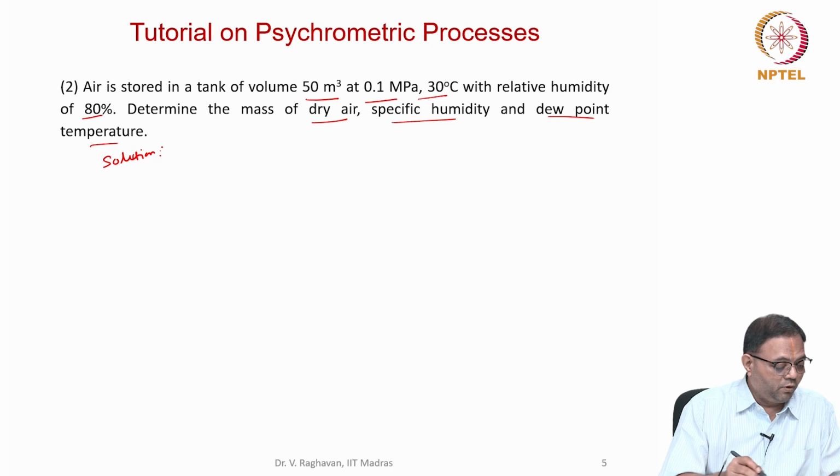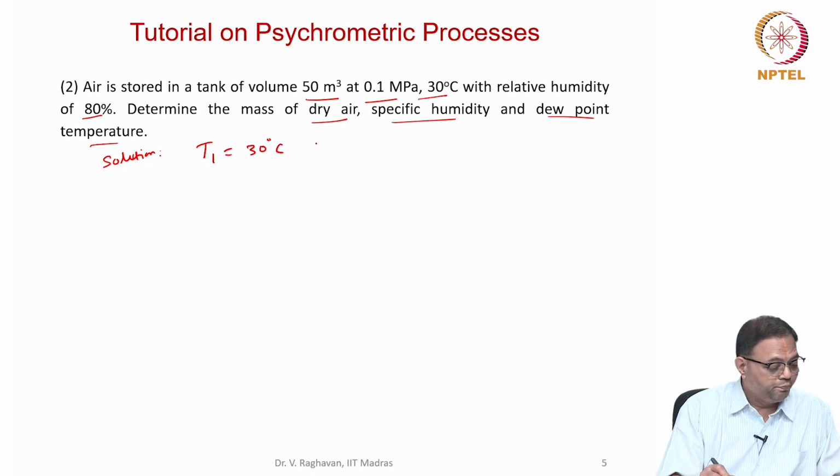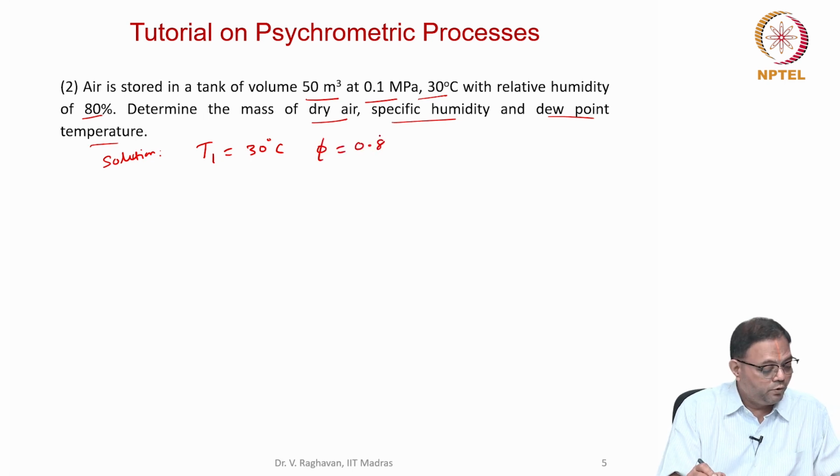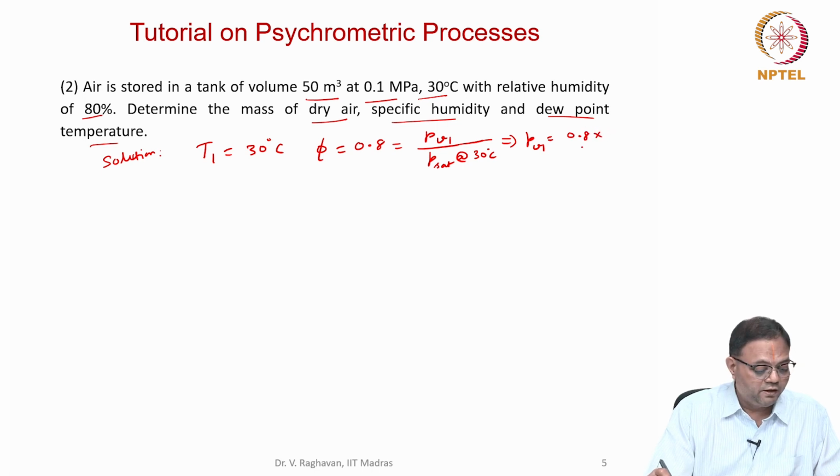So in this problem, we have T1 equal to 30 degrees centigrade, then Phi1 equal to 80%, that is 0.8. So this will be equal to PV1 divided by Psat at the given temperature, that is 30 degrees centigrade. So that implies PV1 will be equal to 0.8 into Psat at 30 degrees, which is 4.25 kilopascals.